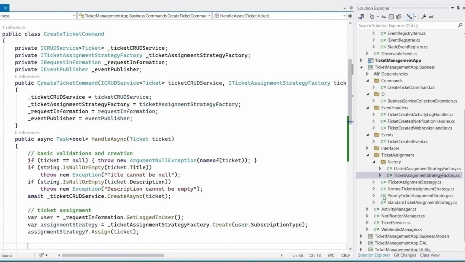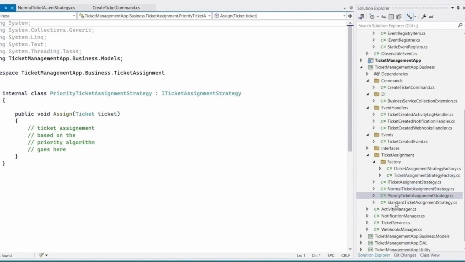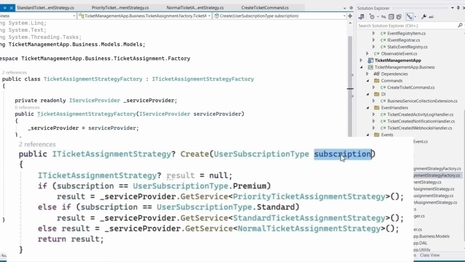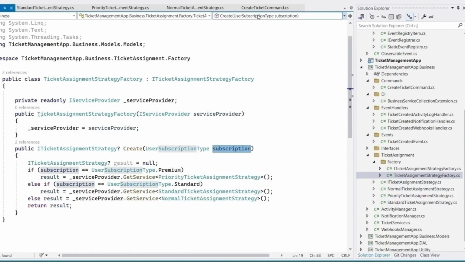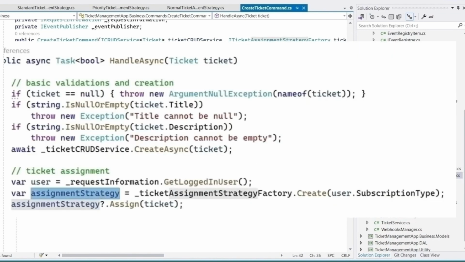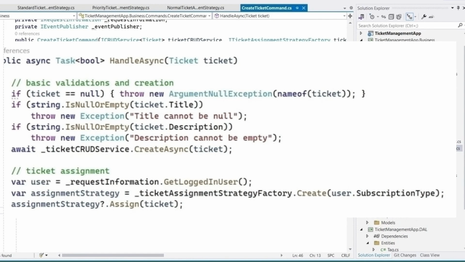Now we have encapsulated our assignment algorithms into separate classes. We also have a factory class, which has a method create. We pass this method user's subscription. Based on subscription, it creates relevant assignment strategy object and returns that. The assignment strategy object returned by the create method is assigned to assignment strategy variable. And then when we call assignment strategy.assign method, the relevant assignment algorithm is applied.